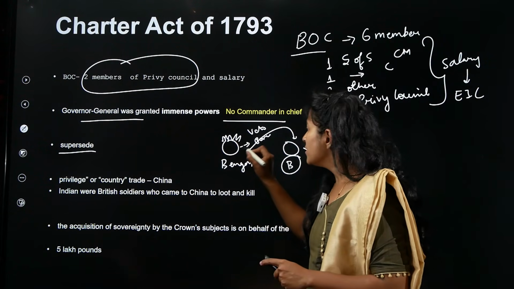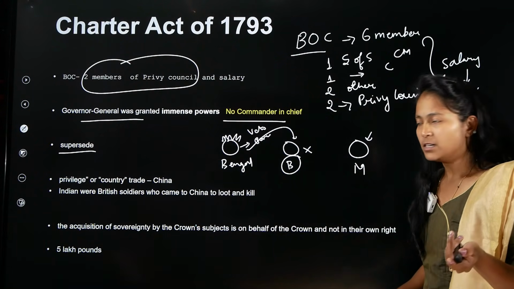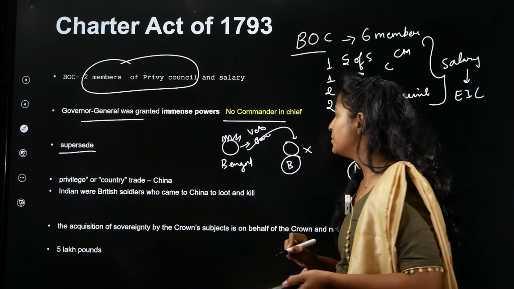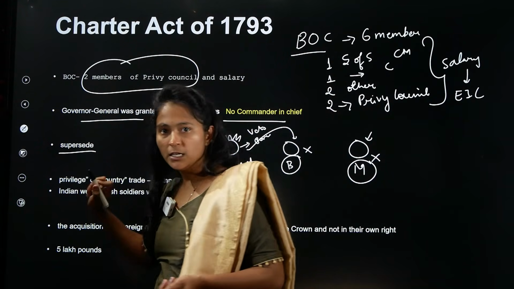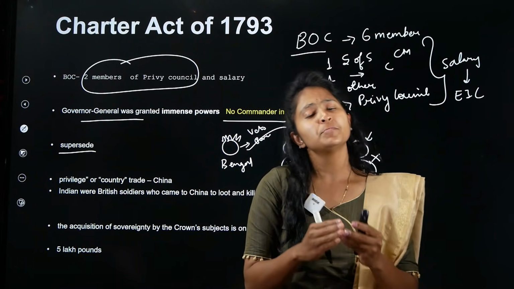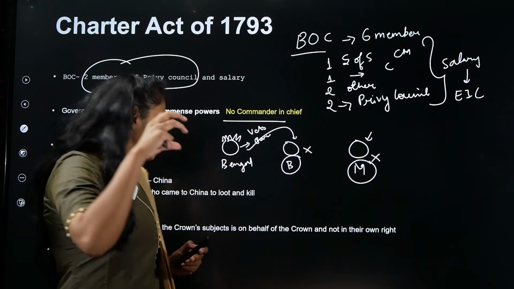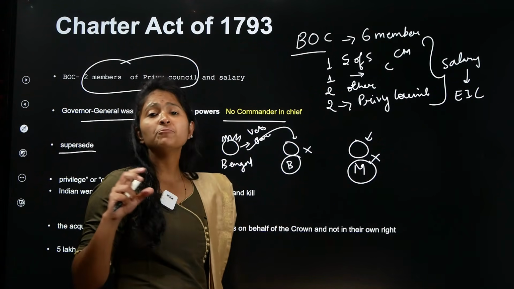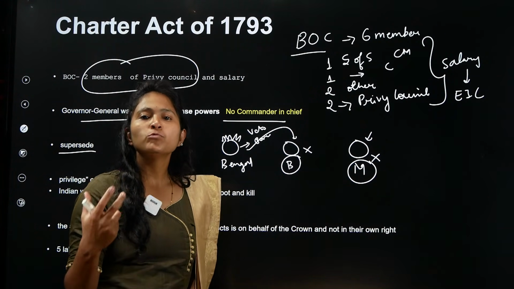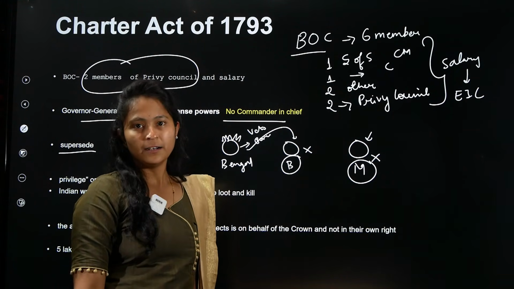Similarly, if the Governor General is present in Madras, by chance, in that case, this person's power will become 0. That is nothing but supersede. That is, if the Governor General of Bengal by chance is present in any of the presidencies, he will be more powerful and that particular governor will have no power at all. That particular person will lose his power. Here you can see this is called supersede, right?